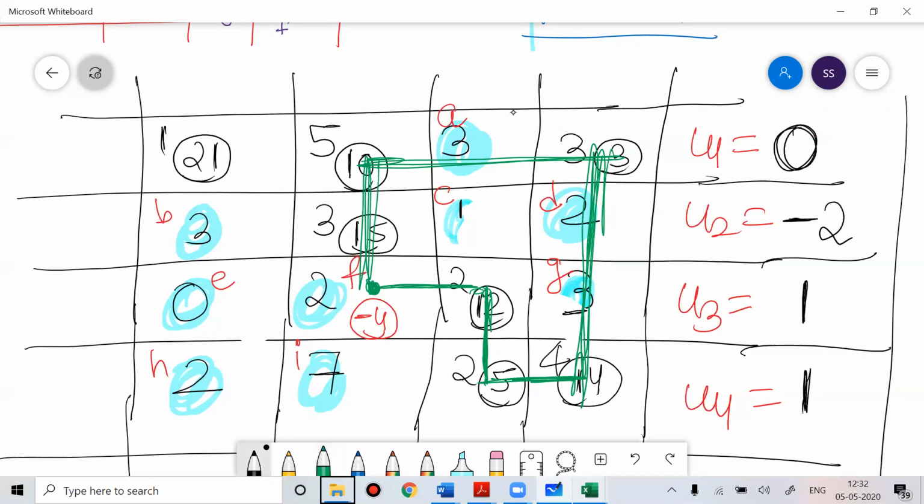Now put the signs: +1, -1, +1, -1, +1, -1. In the same way, just put the signs.